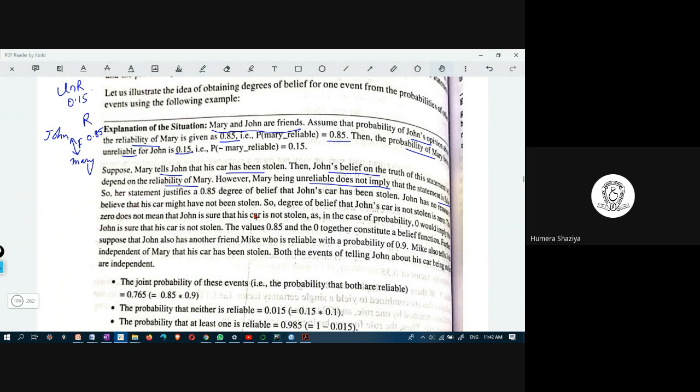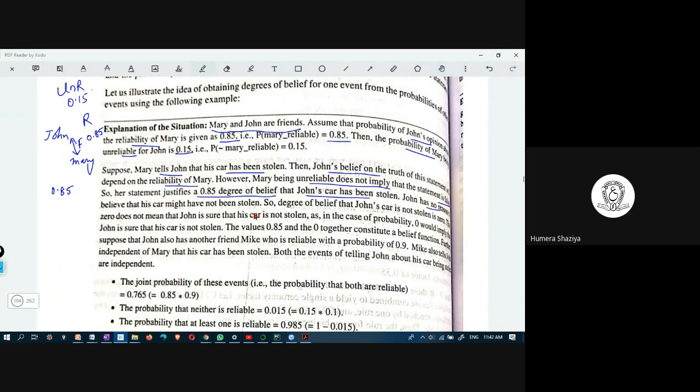So her statement justifies an 85% degree of belief, because 85% of the time Mary is reliable, that John's car has been stolen. There is some kind of unreliability associated with Mary, but 85% of the time she is reliable. Therefore, 0.85 probability is assigned to the news that is given by Mary to John.